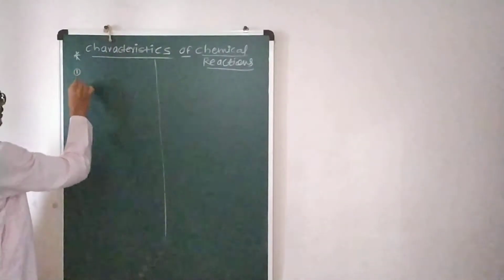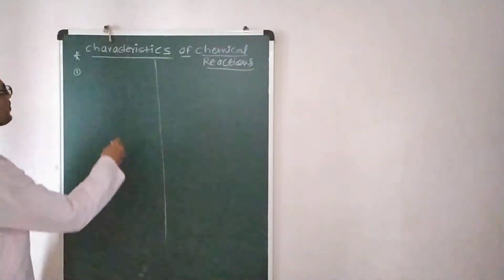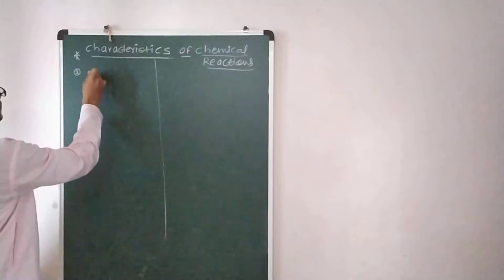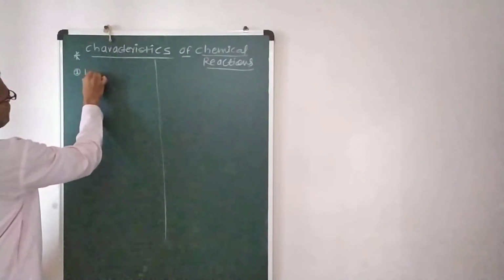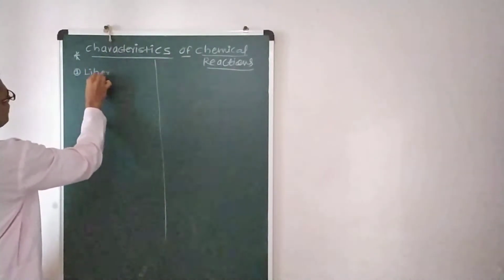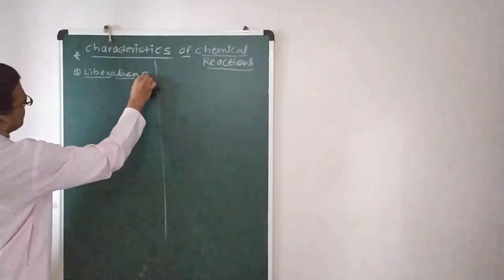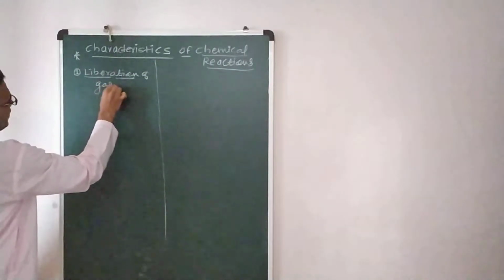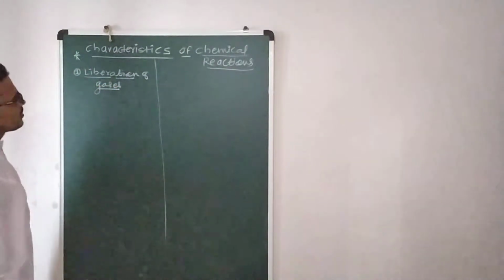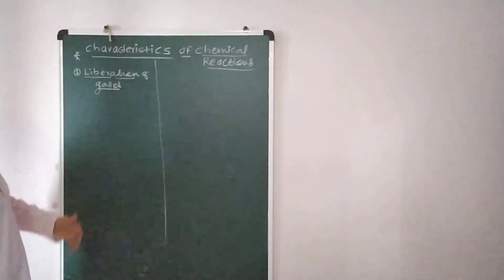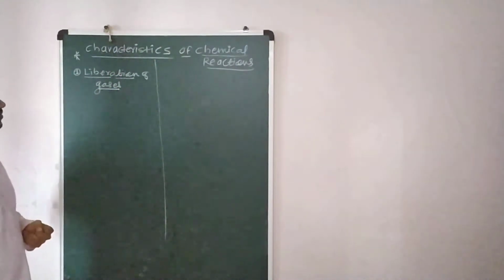The first characteristic of the chemical reactions is related to the evaporation of different gases, or liberation of gases. Just understand the concept, what are the different characteristics of the chemical reaction. The first is the liberation of gases.